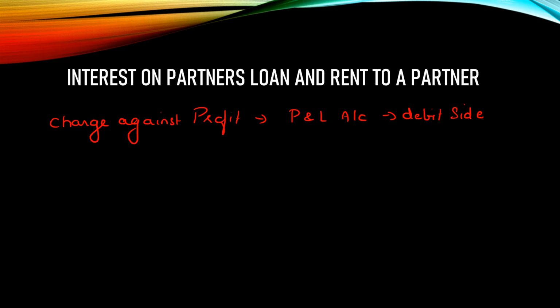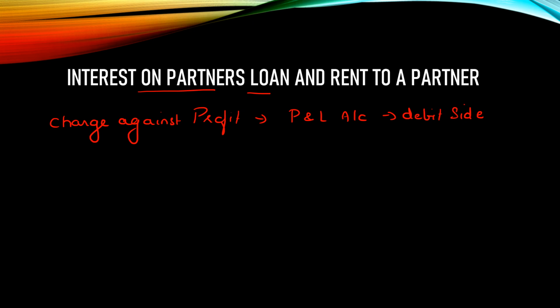So the only 2 items related to the partner: the first is interest on partner's loan. That is a loan which has been given by the partner in addition to capital contribution, which you can see on the liability side of the balance sheet. On that, when interest is allowed, that is a charge against profit, meaning that amount would go into the profit and loss account, not into your appropriation account. It's not an appropriation of profit.